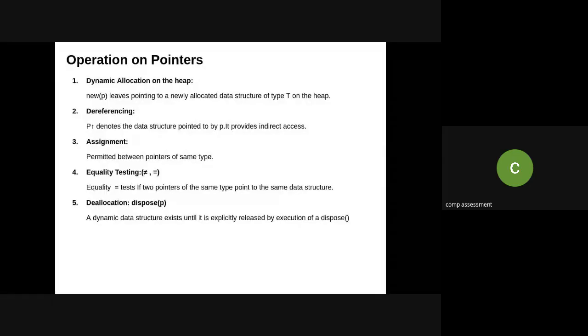So the operations on the pointer are dereferencing and dynamic allocation on the heap. In Pascal, with the new keyword, the memory will be allocated from the heap. But in C, we use malloc, which is nothing but dynamic memory allocation. Then assignment, as I just explained, then the equality operator, and the last is deallocation, that is dispose. In C programming, you can use the free function. So free P indicates you are going to deallocate that particular memory. The dynamic data structure exists until it is explicitly released by the execution of dispose or free.